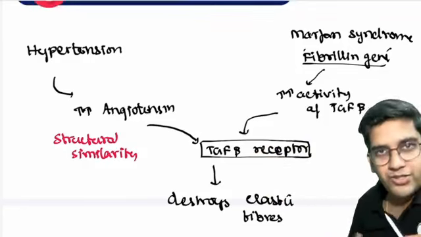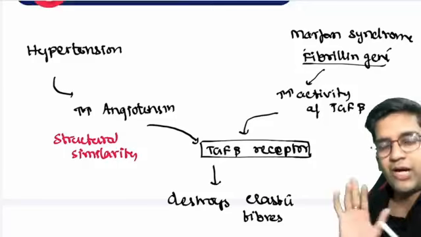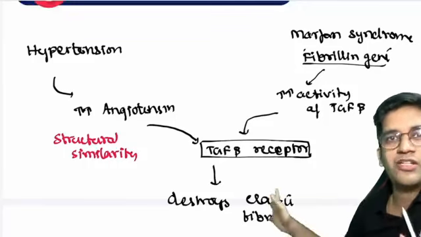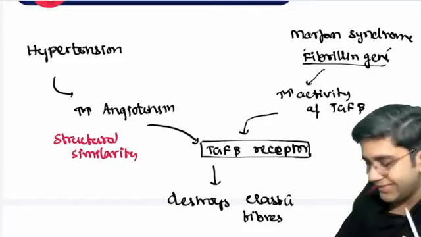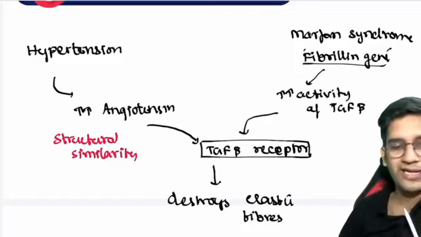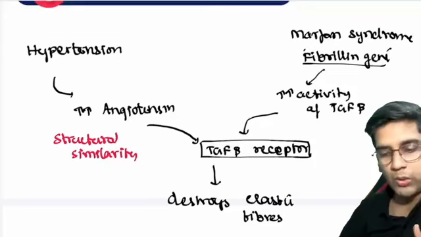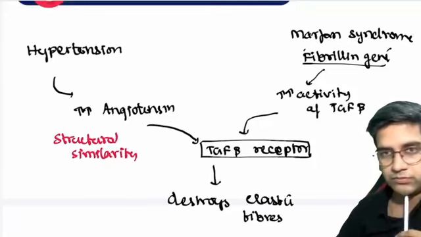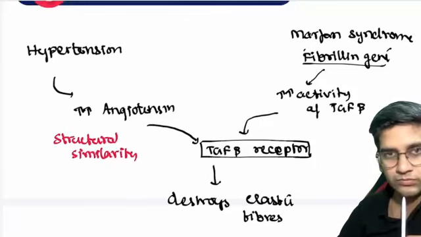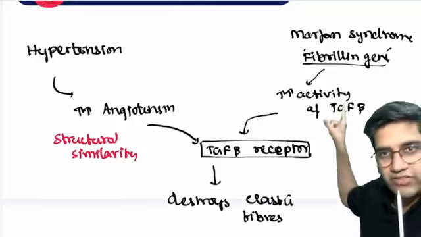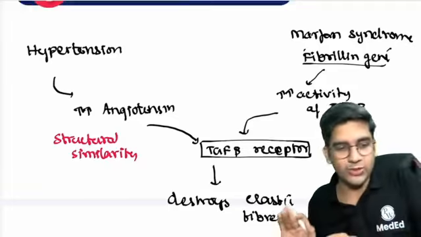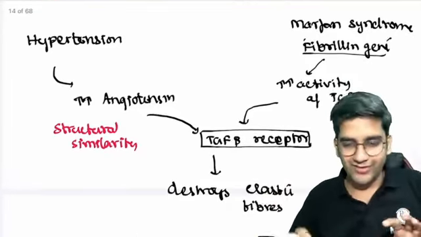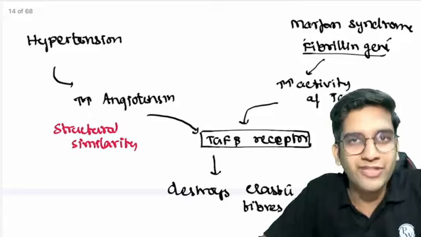If you are the scientist who knew how to manage this, how will you manage? You want to block the destruction. What's the best way to block the destruction? Think in terms of a doctor, think in terms of a scientist. I want to block the destruction in this patient. How do you block the destruction? Block TGF beta or TGF beta receptor? Perfect, receptor inhibitor, right? That's enough, right? See, you start thinking, exams become very simple, right?